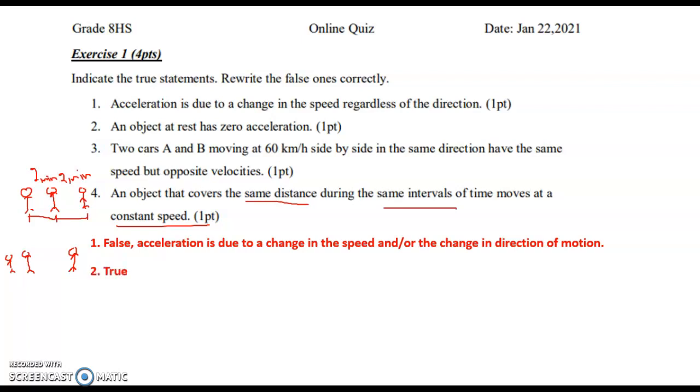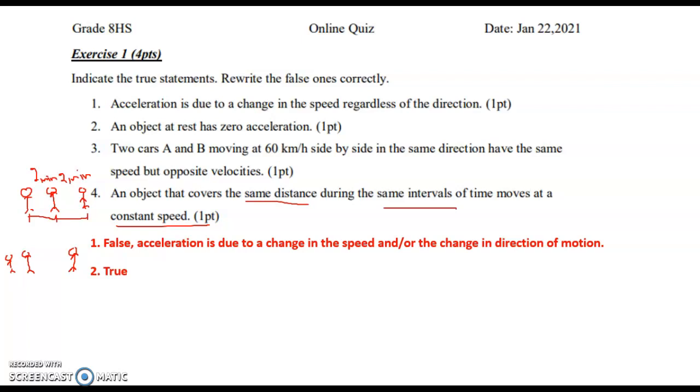Now an object at rest has zero acceleration. This is true because the speed doesn't change. The speed is zero all the time, and also there is no motion, there is no change in the direction, so no motion means zero acceleration.